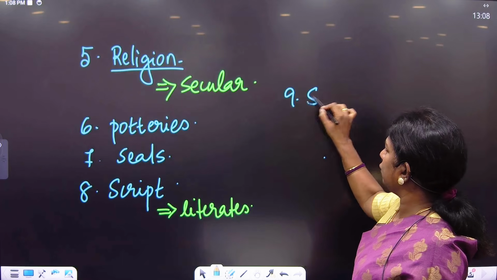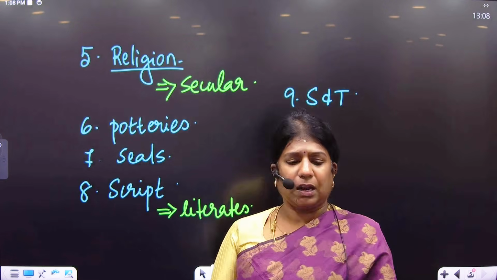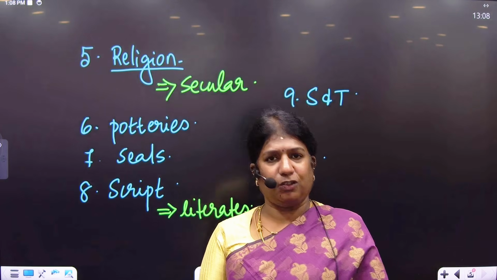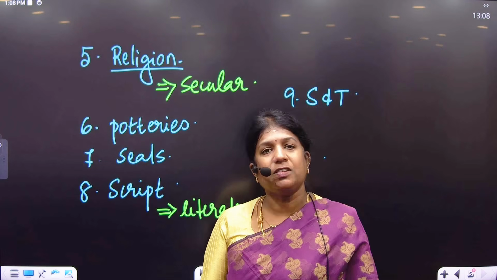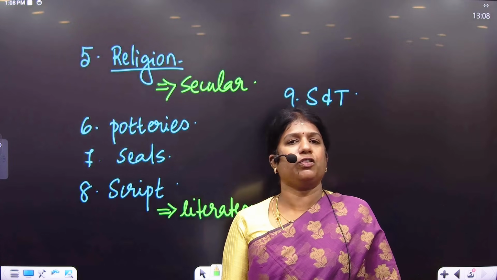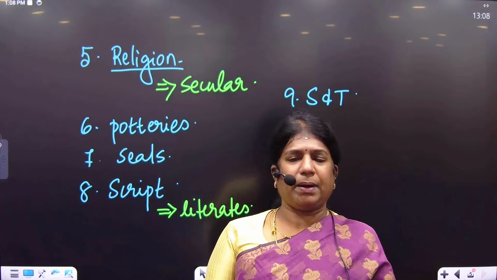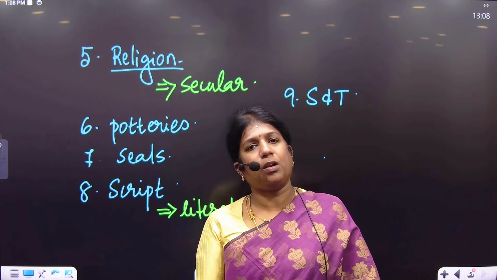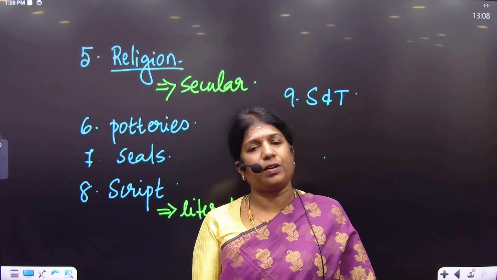Then coming to the next one, science and technology. What do we understand? Harappans knew gold, silver, copper, tin, nickel. They knew metallurgy. For example, they mixed copper and tin, so they obtained bronze. So it was a Bronze Age civilization. The famous statue they made was the dancing girl at Mohenjo-daro, which was a bronze statue. There was a stone statue excavated at Mohenjo-daro, the famous bearded man, or we call him the priest king. At Harappa, a male nude torso of red jasper was excavated.